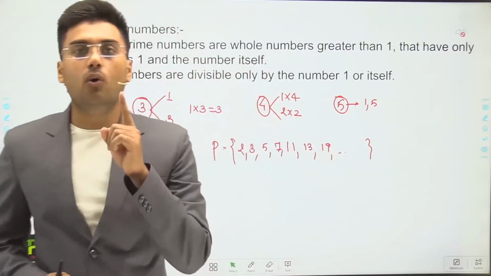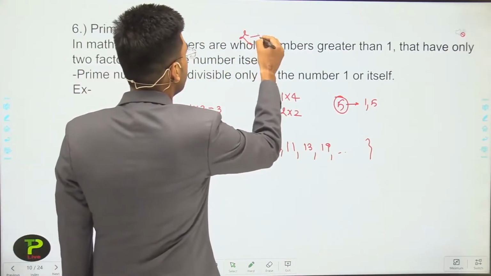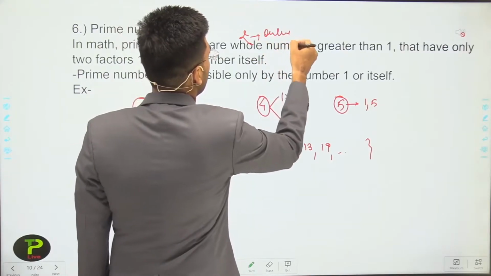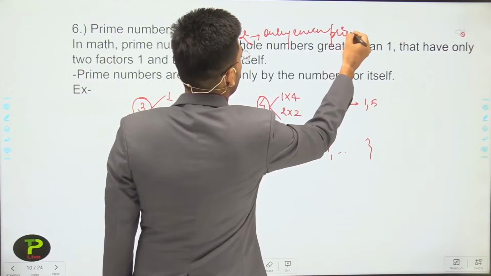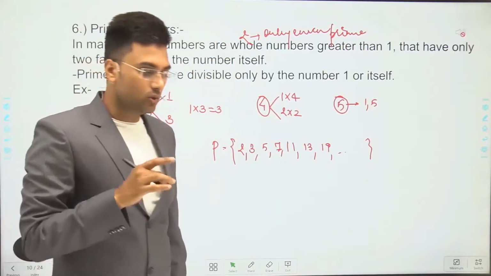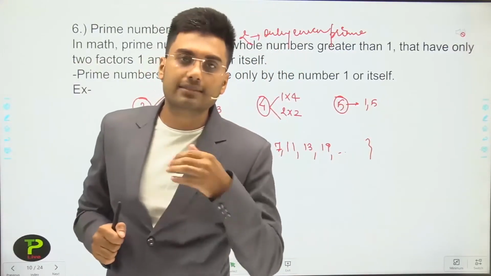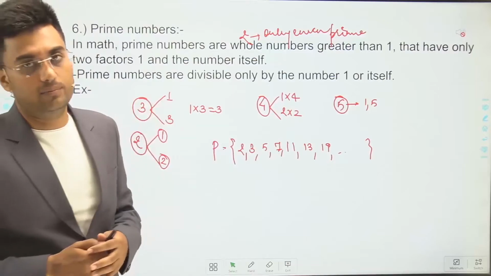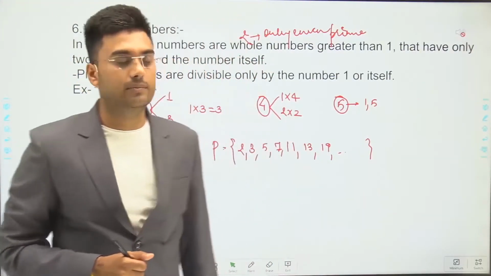And 2 is the only even prime number. Except 2, no even number is a prime number. This property is used in various questions which are asked in the Olympiad exams. We will discuss these types of questions in the next slides.